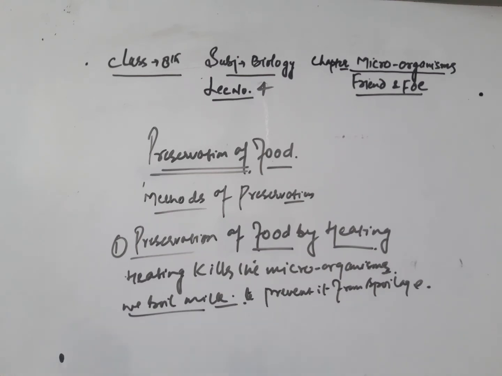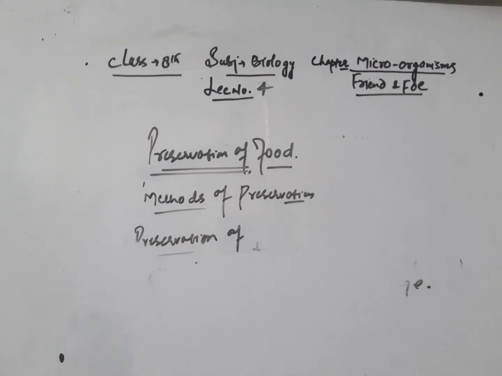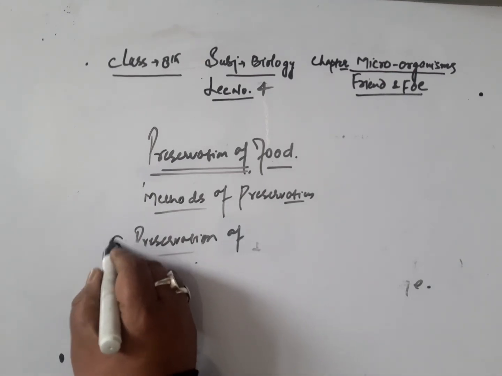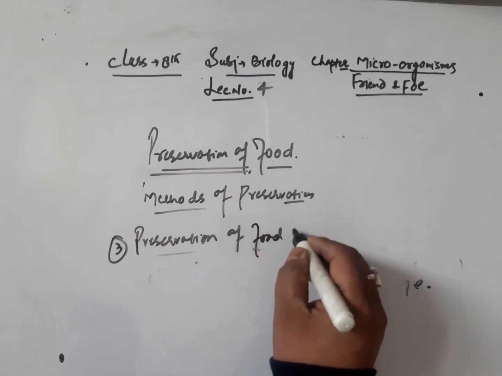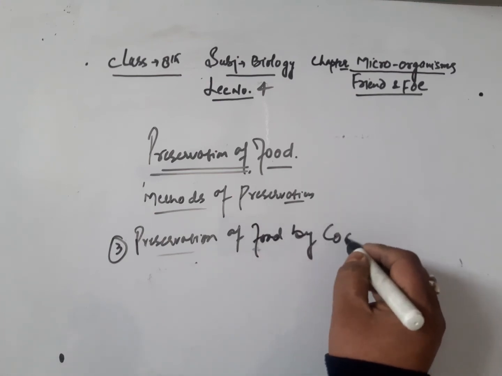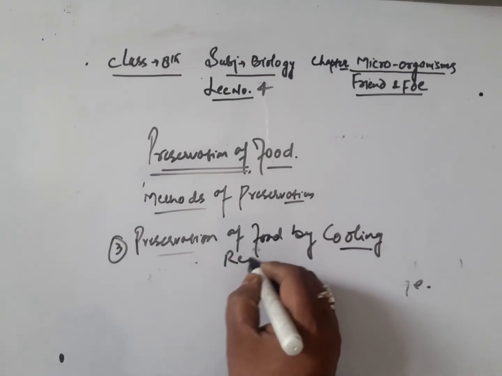Third one is preservation of food by cooling. Cooling means by refrigeration.